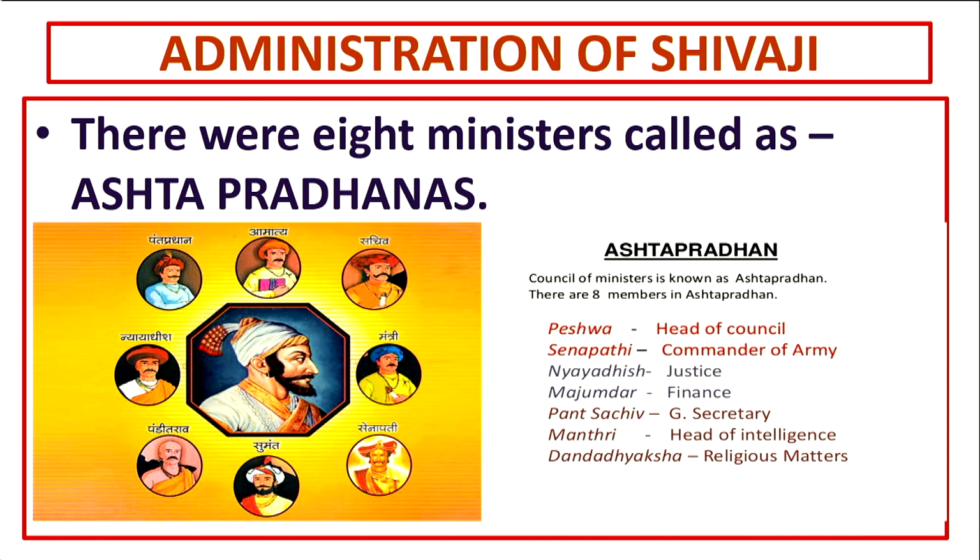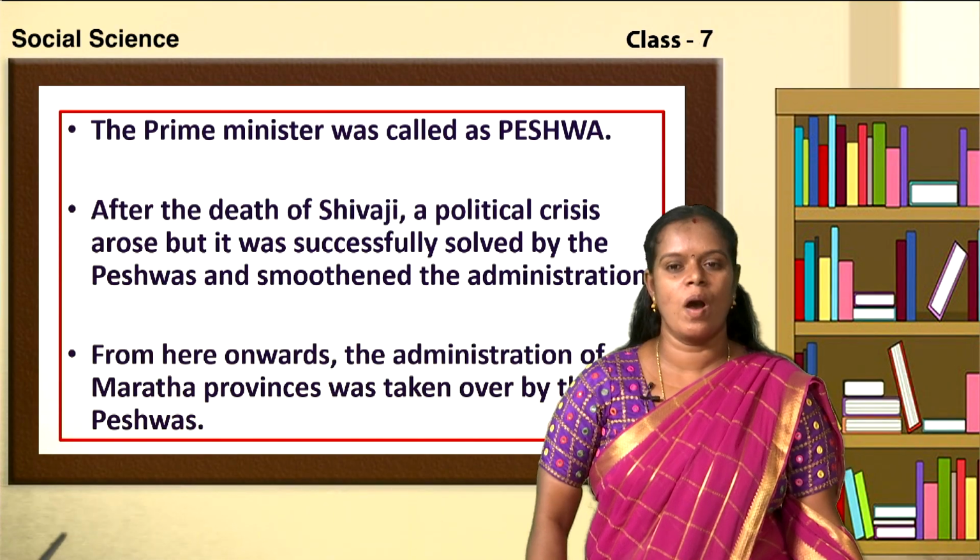Third one is Nyayadish. Nyayadish means one who gave the justice. Then the next one is Majumdar. Majumdar is the one who looked after the financial activities, and Panch Sachiv was the general secretary. Next one is Mantri, the head of intelligence, and Dandadhyaksha, the last one, is the one who looked after the religious matters. So, this is how Shivaji's administration was. So, the prime minister was called as Peshwa.